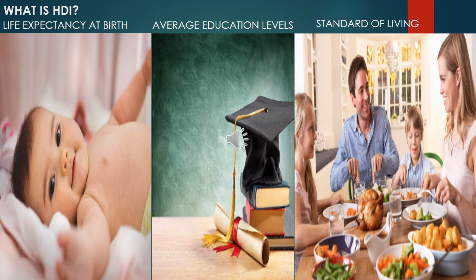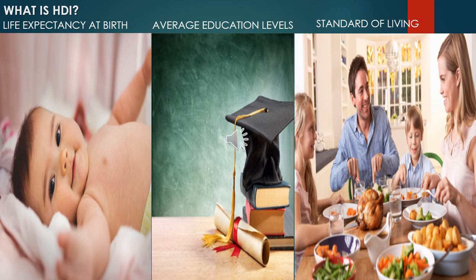Then the average education level, along with the adult literacy rate. The first one is life expectancy at birth, then average education level, and the third one is the standard of living, that is GNI per capita, which is based on purchasing power parity.